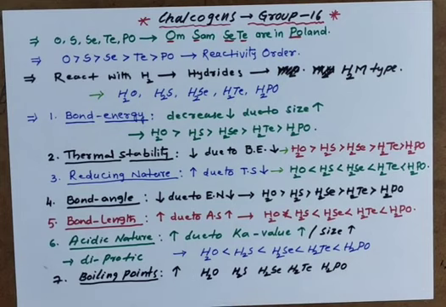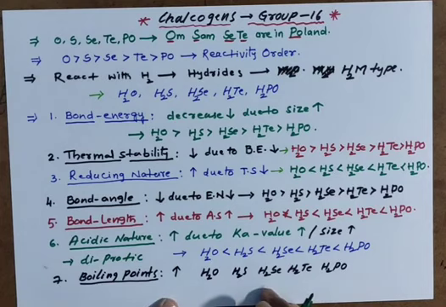Boiling point increases because molar mass increases down the group. As mass increases, boiling point generally increases. But here a little bit of irregularity is there.